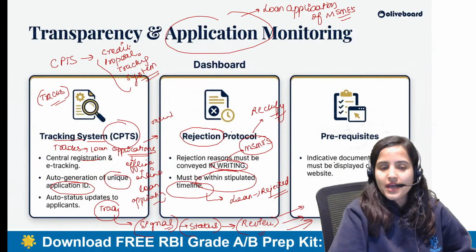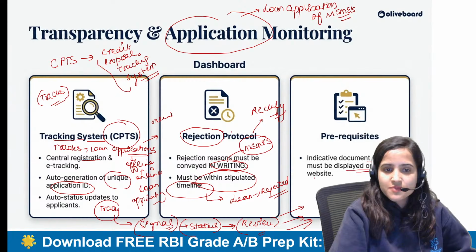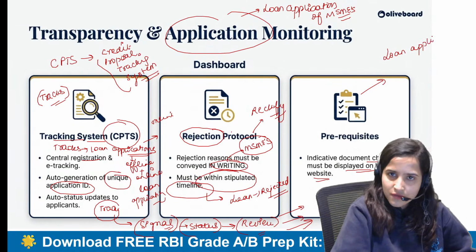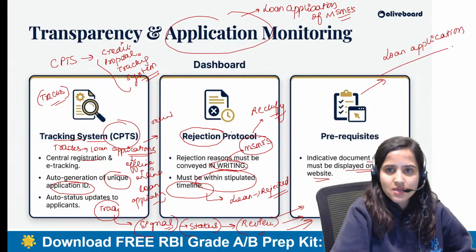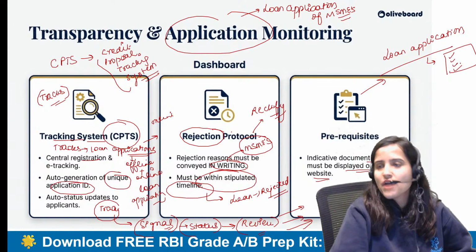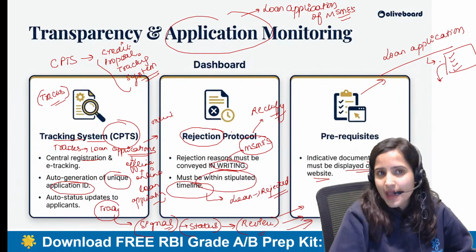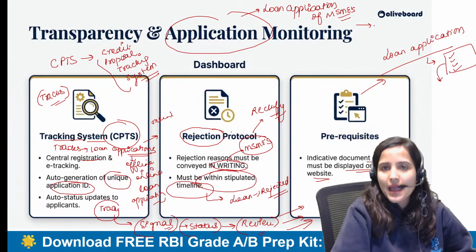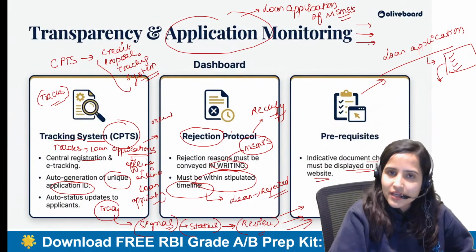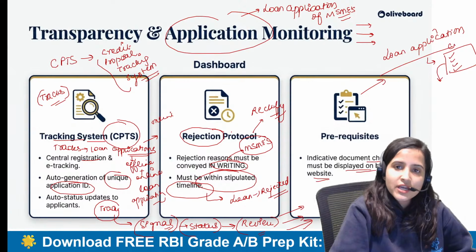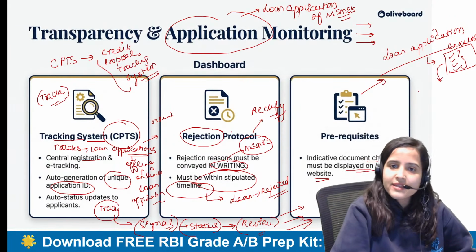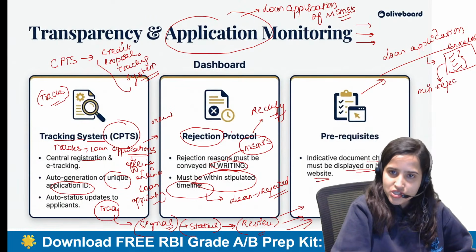Okay? An indicative document checklist must be displayed on the bank website. So whenever these MSMEs start filling out the loan application, there has to be a proper checklist that says you have to add this, this, this. Just like when you give your exam, it is written that you have to bring a blue pen or black ball pen, your Aadhaar ID, and a declaration with yourself. That kind of checklist has to be there of what you have to bring to avail the loan, so that there are minimum rejections.